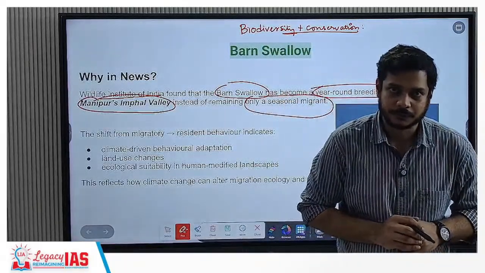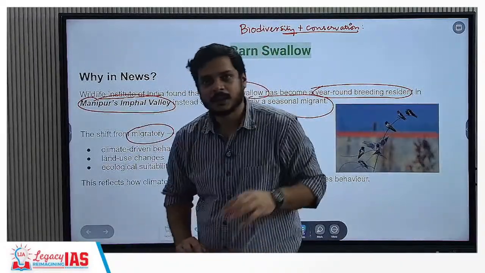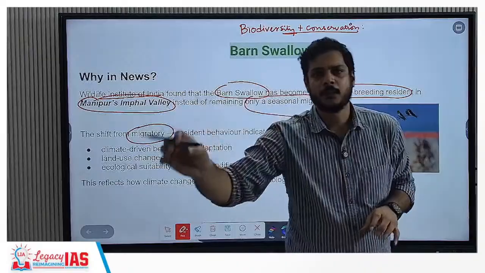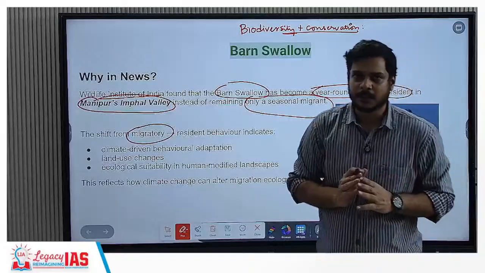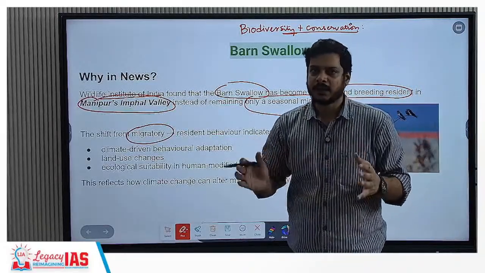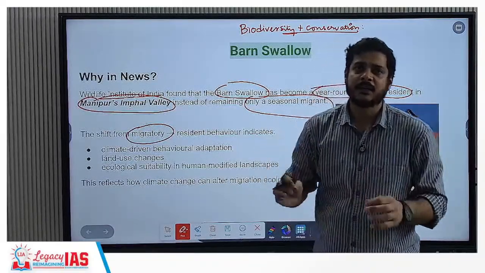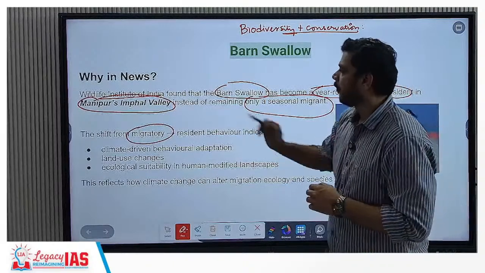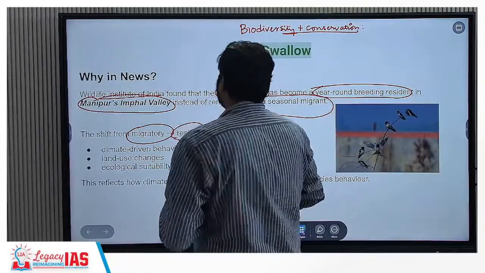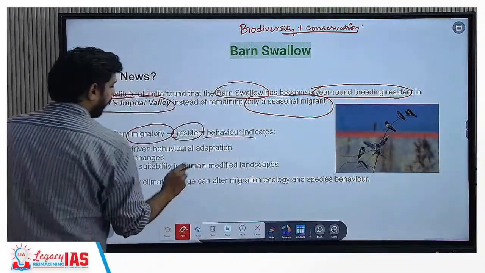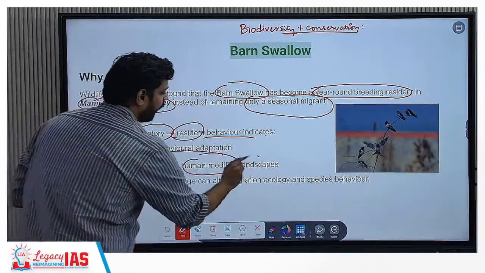The shift from being migratory was a characteristic that meant they were supposed to move from point A to point B to point C and D, and all the ecological niches would serve different types of purposes for them. They would carry out various kinds of activities in different ecological niches. But now all of that has been condensed and they have started living permanently in Manipur's Imphal Valley, right? So why this shift from migratory to resident behavior? It indicates climate-driven behavioral adaptation, land use changes, and ecological suitability in human-modified landscapes.